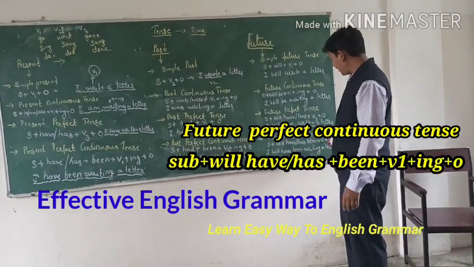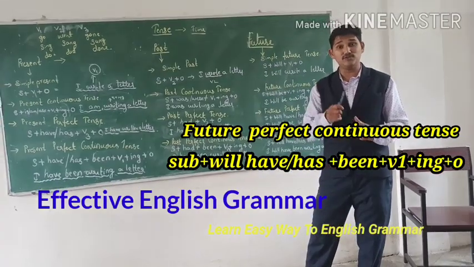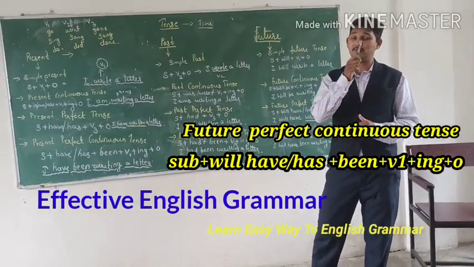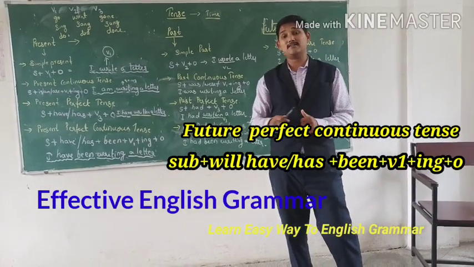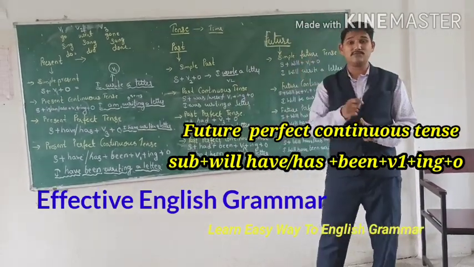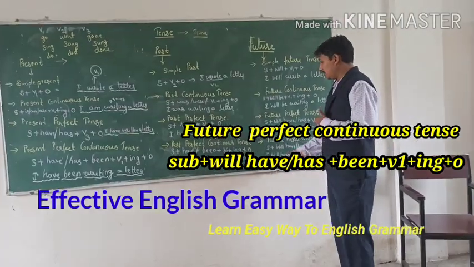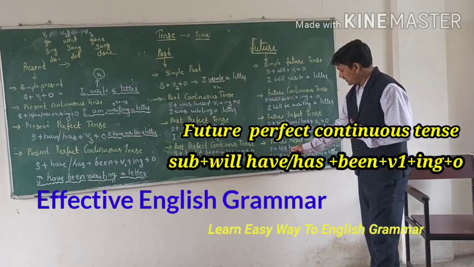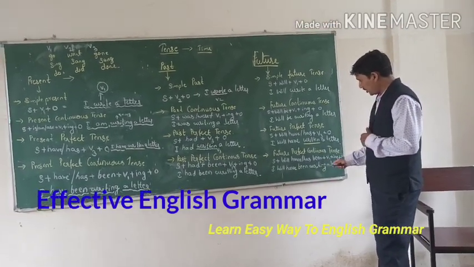Next, the ing form we have to show, and the to be form which they have used or had used or will have used. We have to be sure of that, and easily we can identify whether it's present perfect or past perfect or future perfect continuous. Okay. Then next, see that subject plus will have been plus V1 plus ing and object.